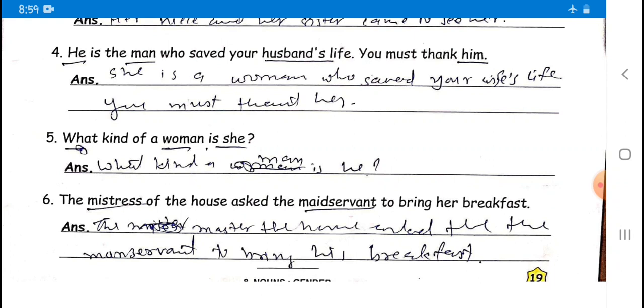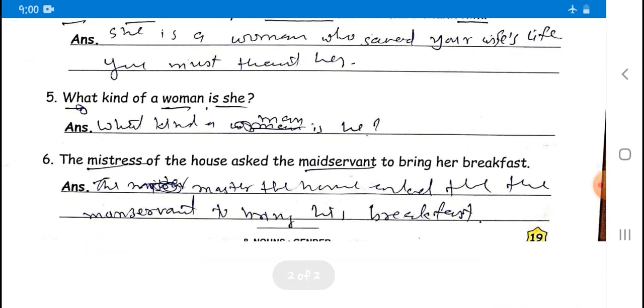It is a pronoun, so this pronoun will be changed to she. So she is a woman. What is the opposite gender of man? That is woman. Who saved your. What is the opposite of husband? That is wife's life. You must thank her, because the opposite of him is her.